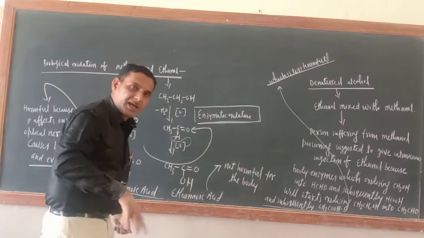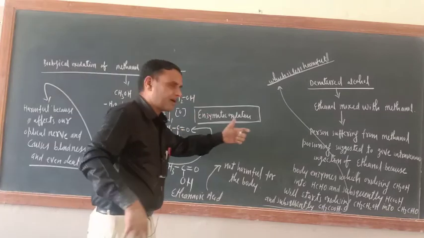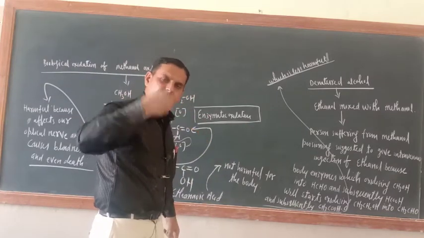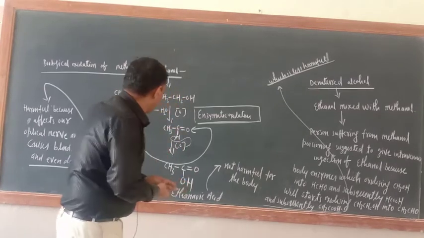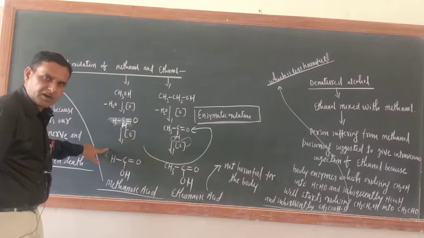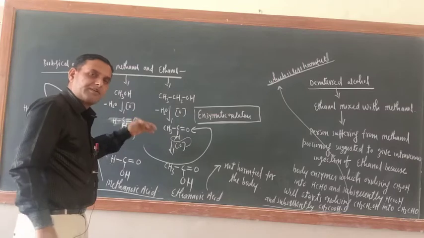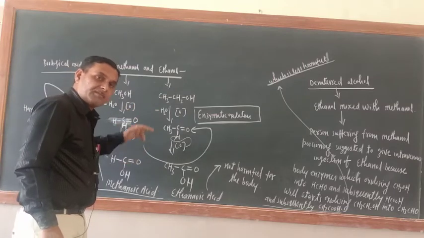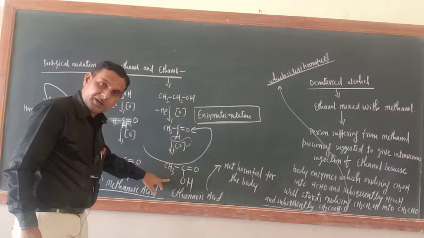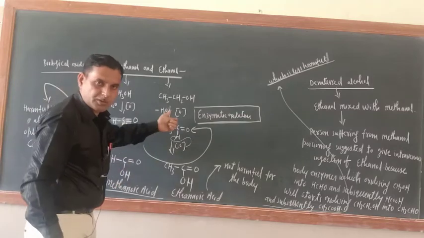Earlier, in the body of a person suffering from methanol poisoning, only methanol is there. So all the enzymes were oxidizing methanol only; they were following this route. But the moment an intravenous injection of ethanol is given, they will start oxidizing ethanol into ethanoic acid. So all those enzymes switch over to this path.